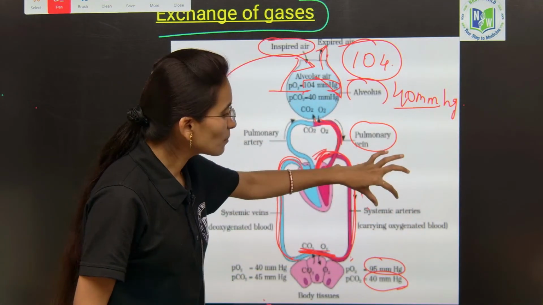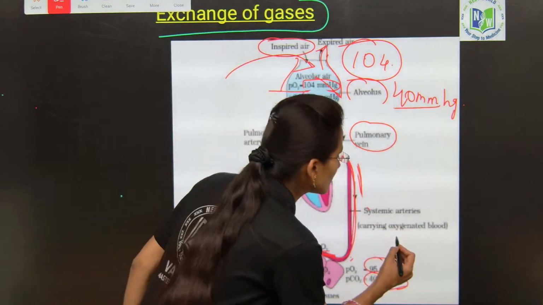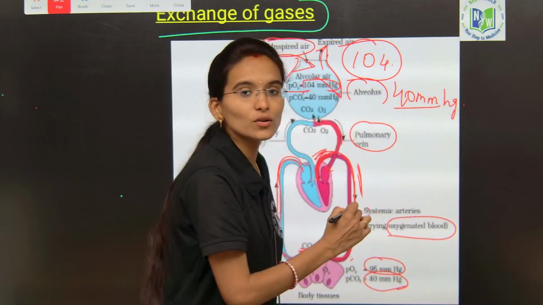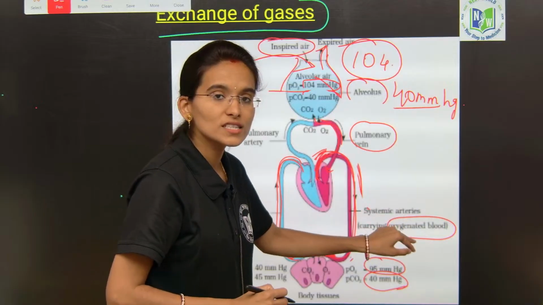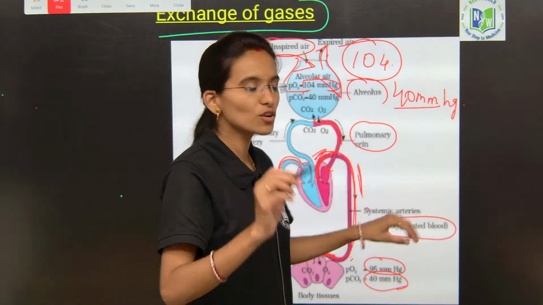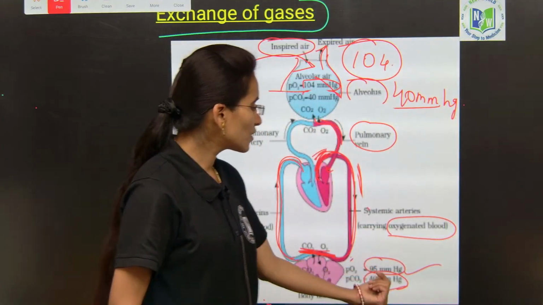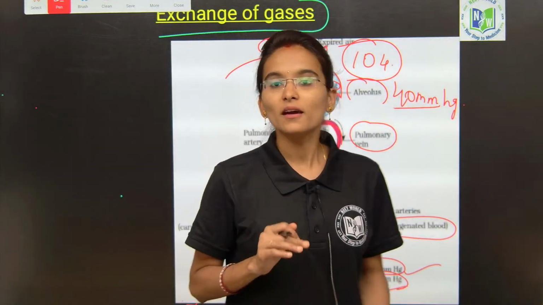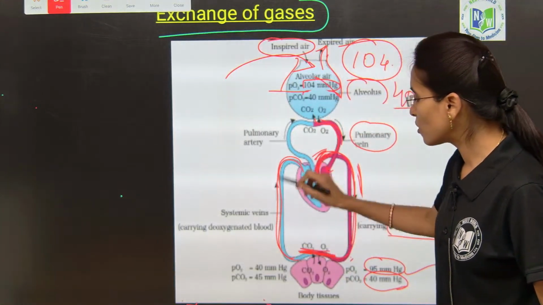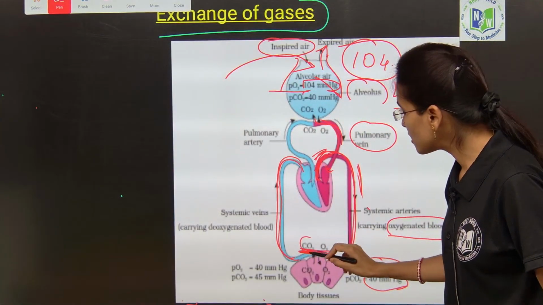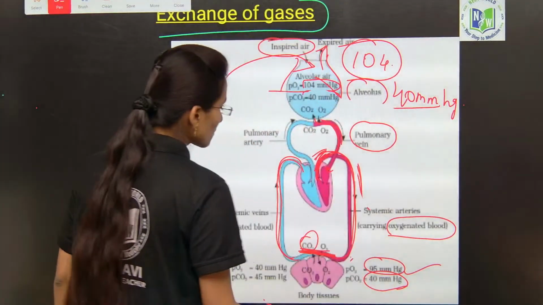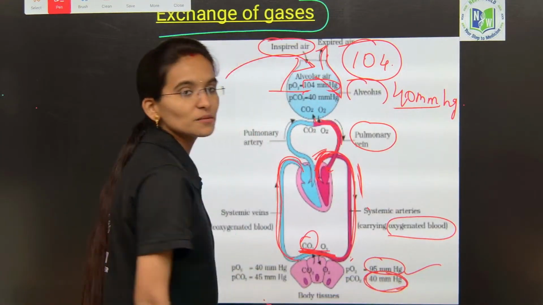So in the systemic arteries, which carry the oxygenated blood, the pressure of oxygen at this particular point is more, it is 95 mmHg. But here, which carries the deoxygenated blood, that particular pressure is 40 mmHg, right.